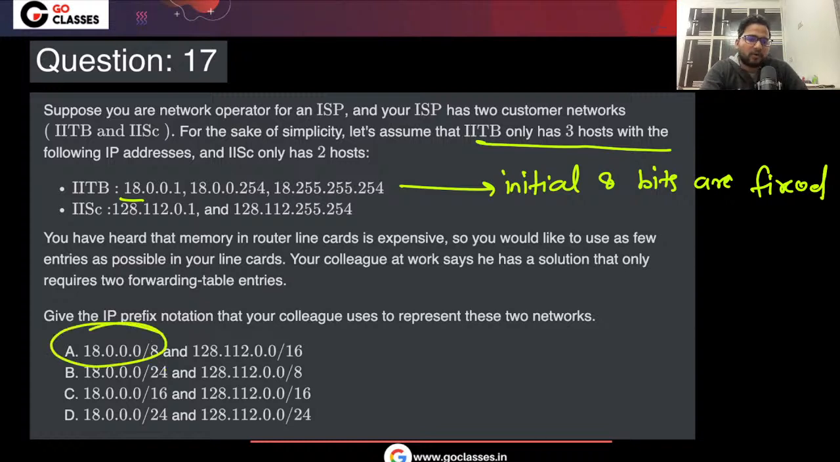So slash 8 is given only in option A, but let's just see the other options also. Here you are saying that this is 128.112. Till this point it is fixed, and this is 0, this is 255. So basically this is slash 16. Till slash 16 it is fixed. So that's why A is the correct answer here, right? Okay, so I hope that is understood by everyone. That's not a very tough question, that's an easy question only. I hope you people have understood this.